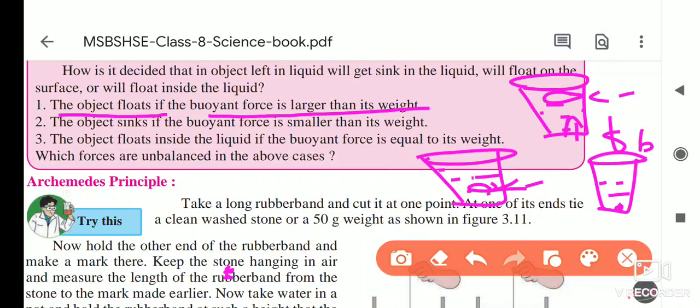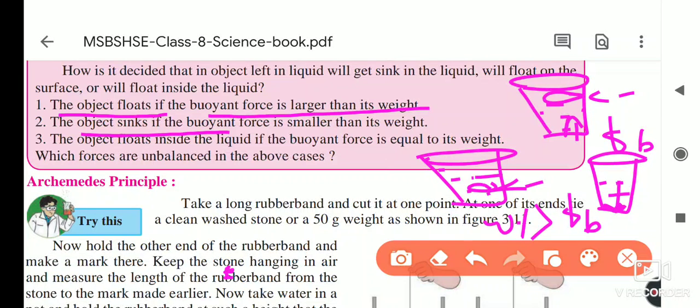When FB is more than the weight, the object floats on the surface. In the second condition, the object sinks when the buoyant force is smaller than the weight. Here FB is less than the weight of the object, then the object sinks inside the water. Understand what I said? If the object's weight is more than the buoyant force, the object sinks.